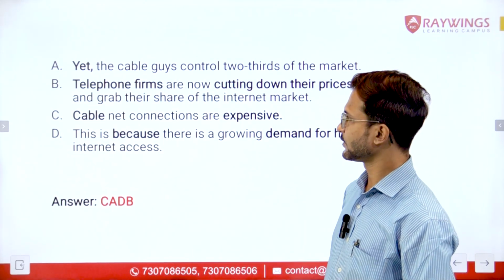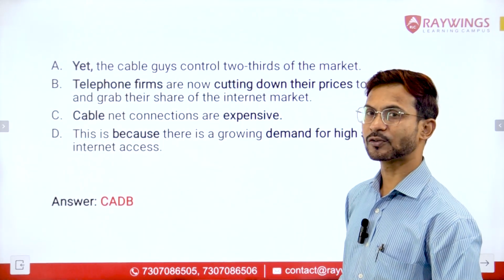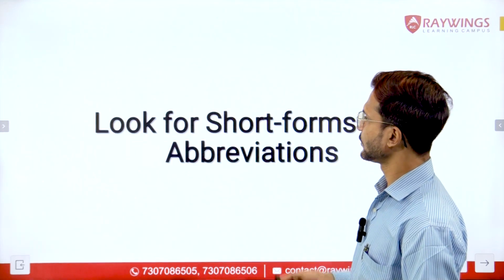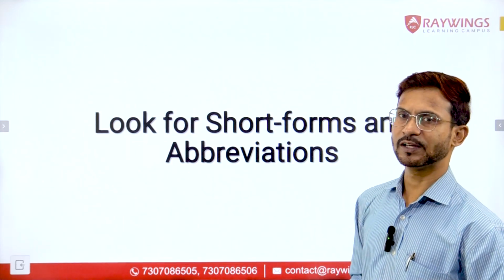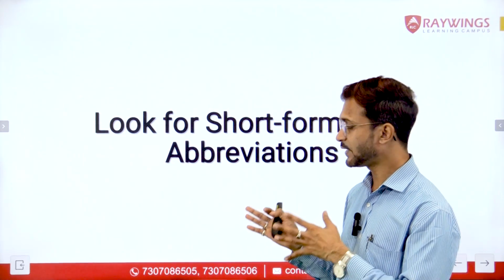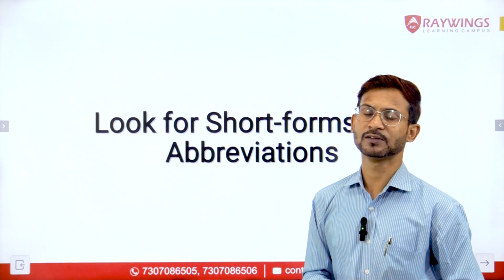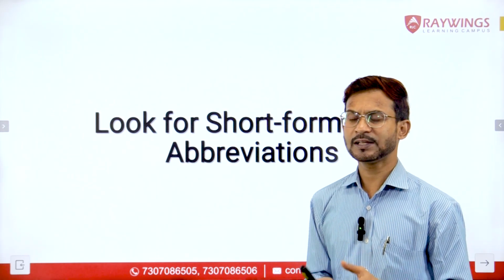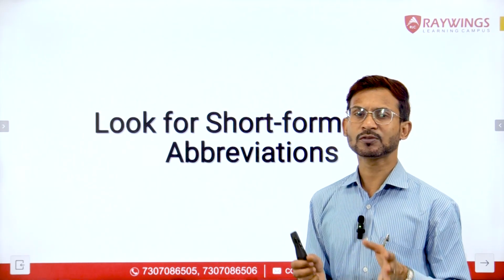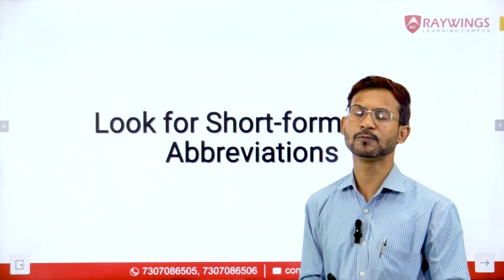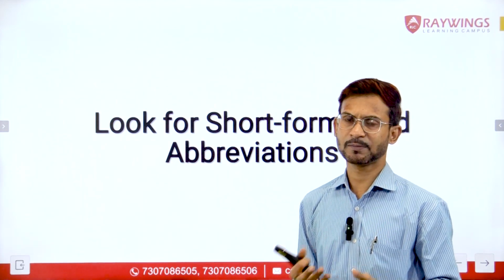All right, moving to the next concept. The next concept says look for short forms and abbreviations. So now whenever we have any short forms or any abbreviations in our questions, we have to see that the sentence with the short form or abbreviation should not come before the sentence with the full form of that abbreviation.